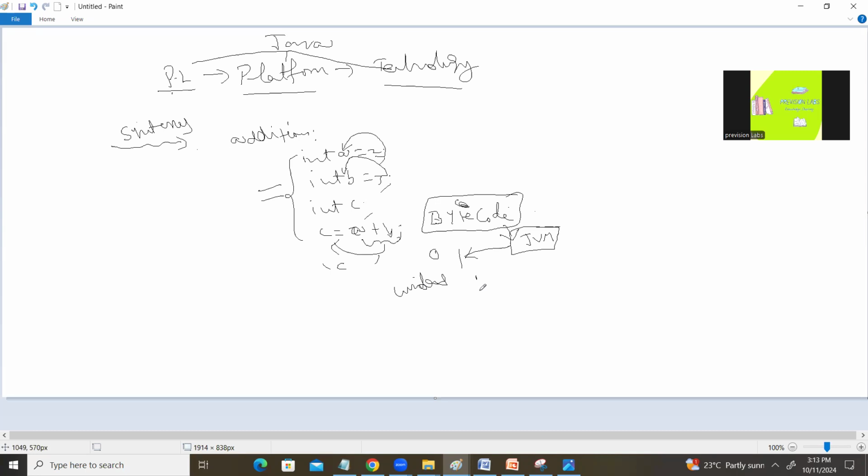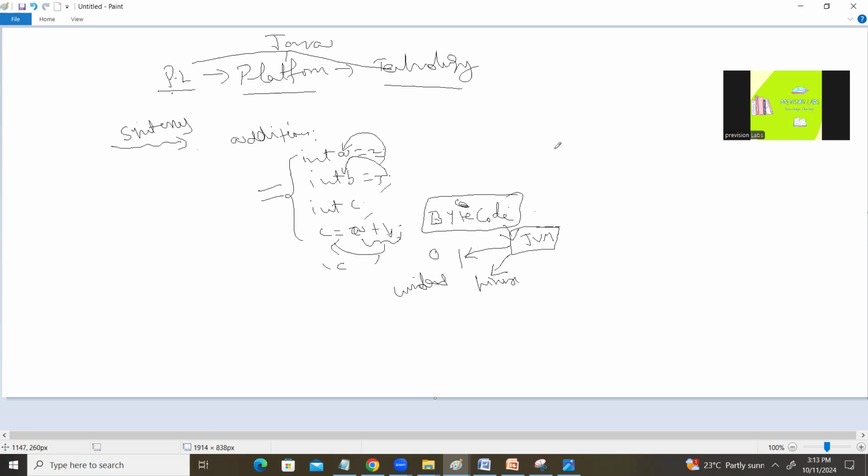If I use another OS, suppose Linux, the JVM will convert this bytecode into the form understandable by Linux. So this is nothing but a platform. Java by default created some internal program and provides it as part of the Java software. That is the reason we call Java a platform also. Java is not only a programming language, it's also a platform.